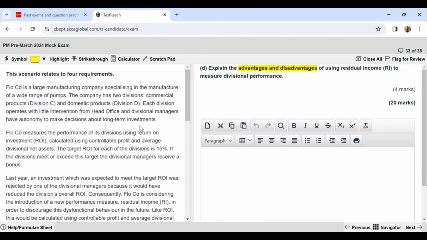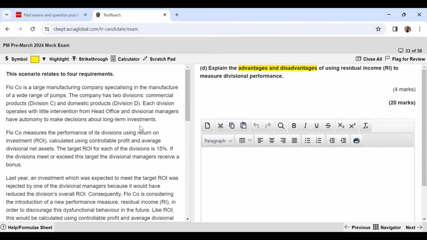Talking about another advantage, when you use RI, you can also use different costs of capital. Which we used earlier, 12%, we could also use 15%, 20%, whatever we want. This gives you different information and this will help you to make good decisions also. So this is another advantage which you can state.